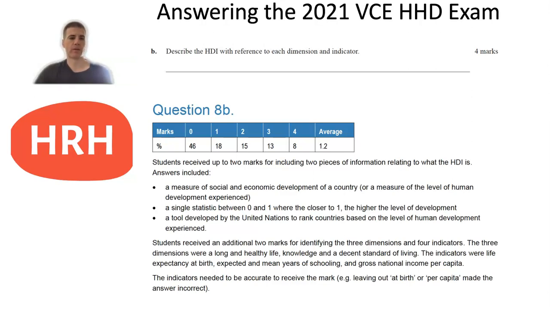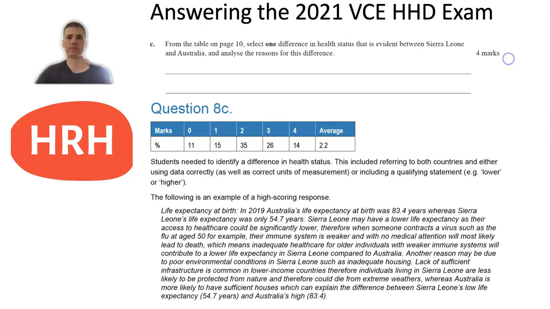So you could have said it was a measure of social and economic development of a country, or it was a tool developed by the United Nations to rank countries based on their levels of human development, or something along the lines of it being a single statistic that ranged between 0 and 1, where 1 was closer to high levels of human development. So something along those lines would have gotten you the additional 2 marks.